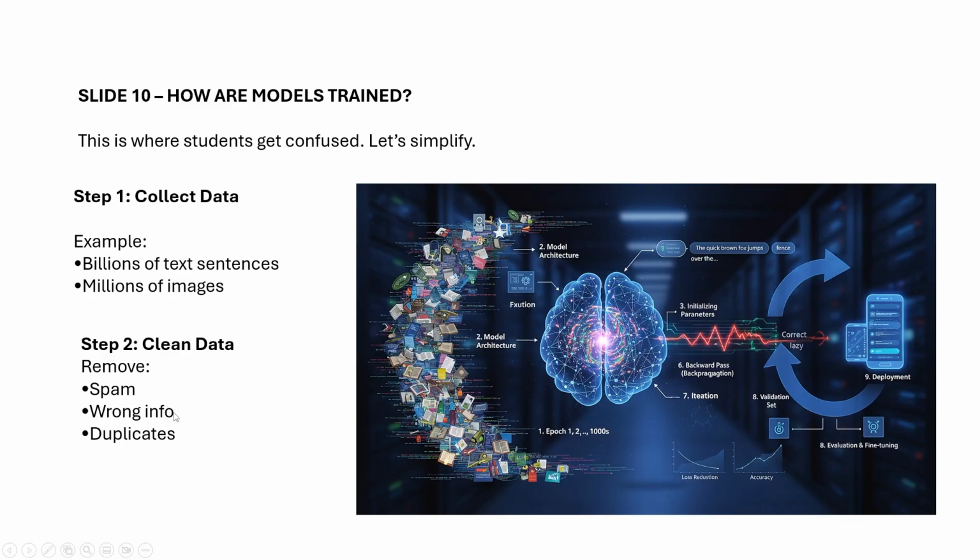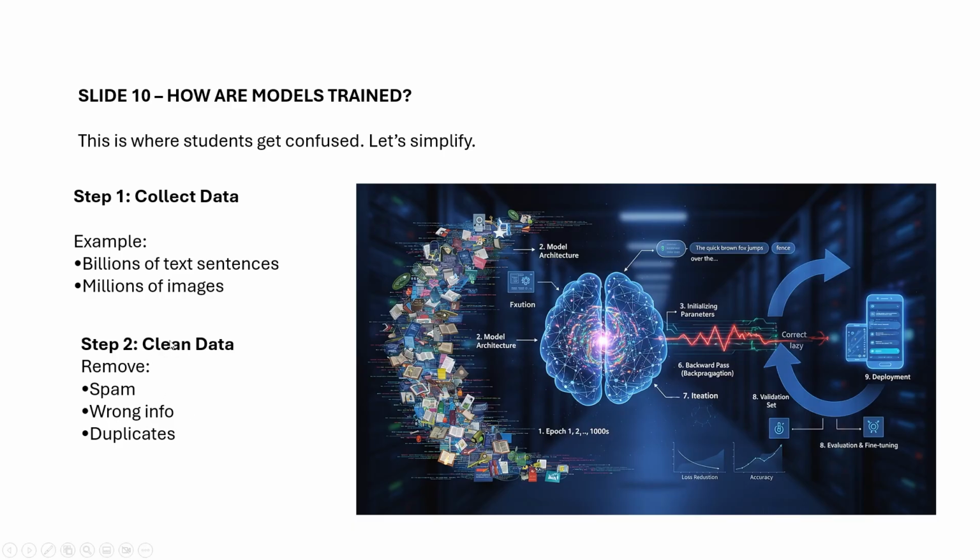Sometimes fake information also spreads throughout the internet. We don't give that information to the model, because it is fake and wrong. And duplicates: if it's the same information again and again, no need to give it multiple times, it's unnecessary, right? So this is very important.